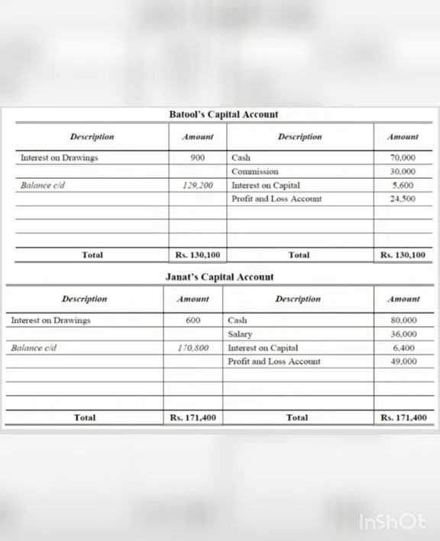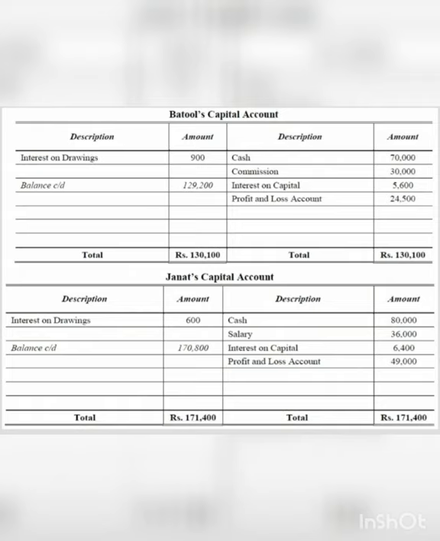So first of all, we all know the basic ledger which we prepare. For example, if you are preparing Batul's personal account, when the person is contributing something to the firm, it's recorded in the credit side as by bank. If it's bringing cash, then by cash, or if it's bringing by cheque, by bank.